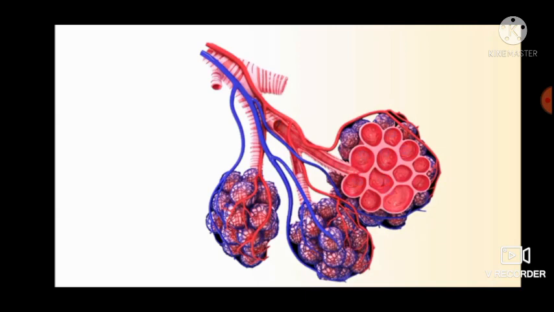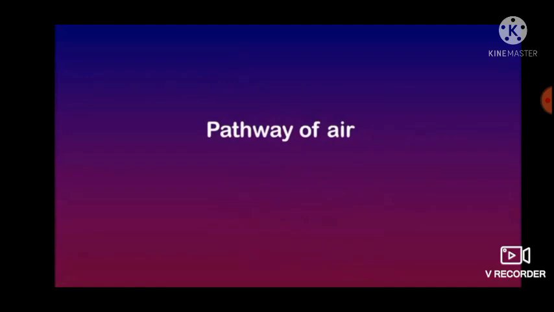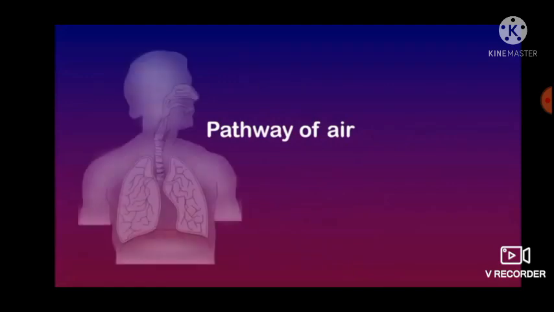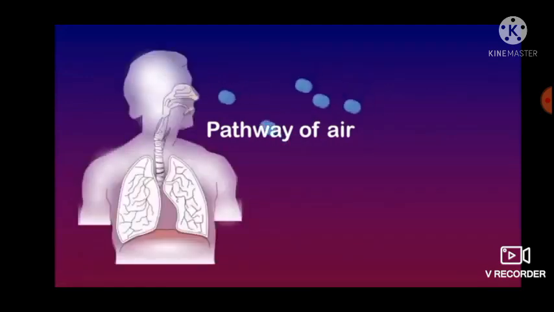Now let us summarize the pathway of air. Air enters into the lungs through the respiratory system. Gaseous exchange takes place in the lungs and the resultant carbon dioxide exits out of the respiratory system in the same track.